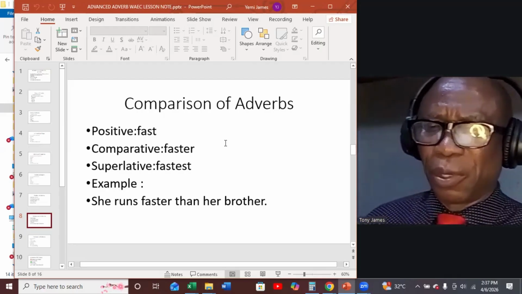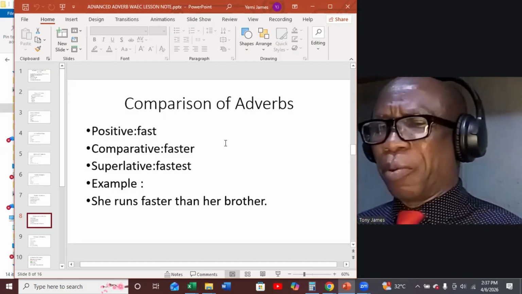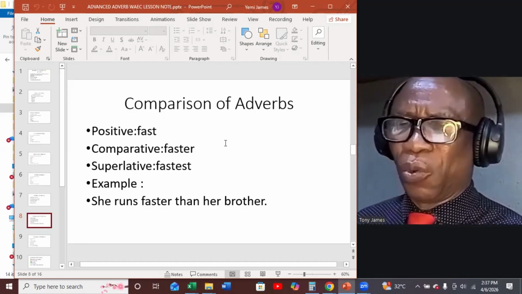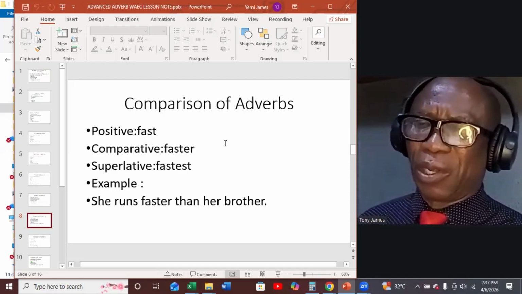Let's make an example. She runs faster than her brother. So that is a comparison of adverbs.